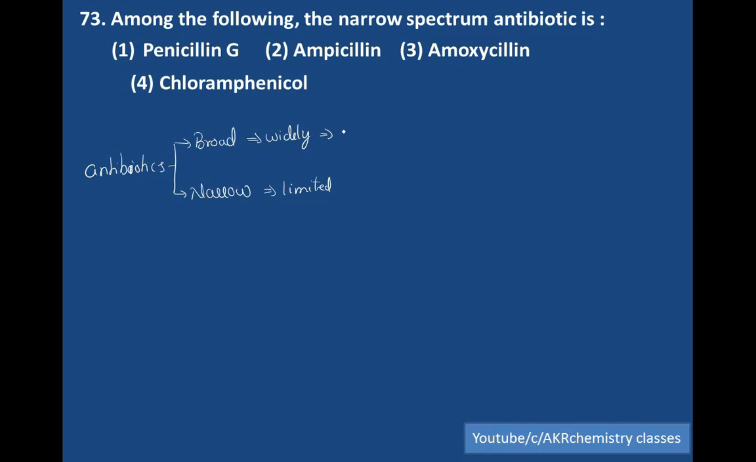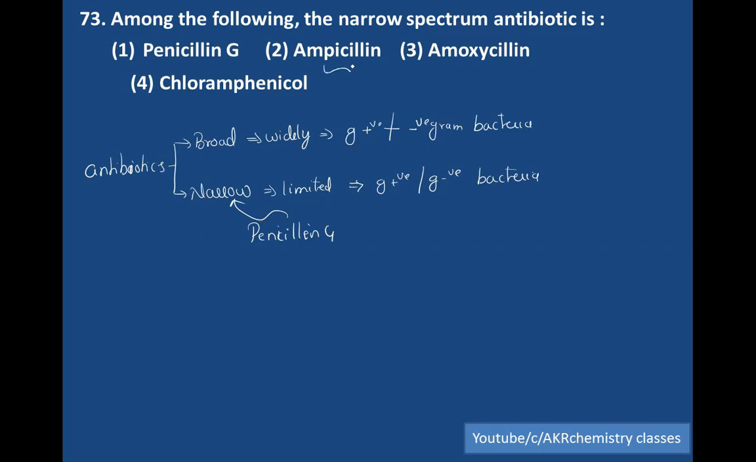Broad spectrum means it will fight with both gram positive as well as gram negative bacteria, and these bacteria will be completely removed. Narrow spectrum either fights only with gram positive or only with gram negative bacteria. So penicillin G is a narrow spectrum antibiotic.